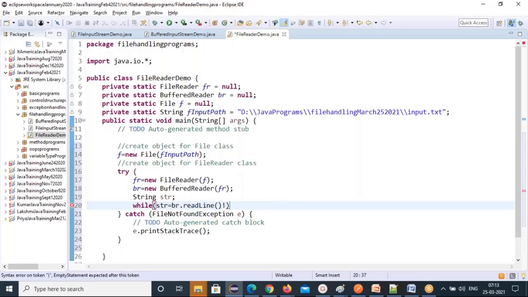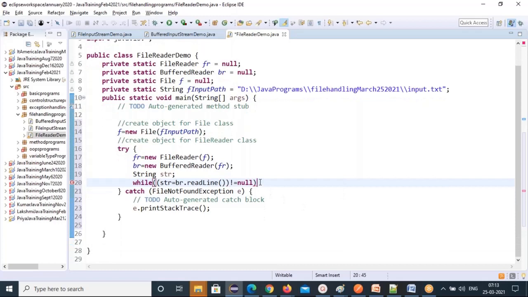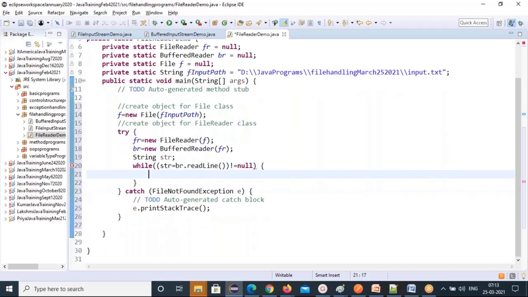So string is object, right? So that's why you have to use null. So null until that is not null. Last line is not null. String value is not null in this file, and you keep on reading. I'm saying.